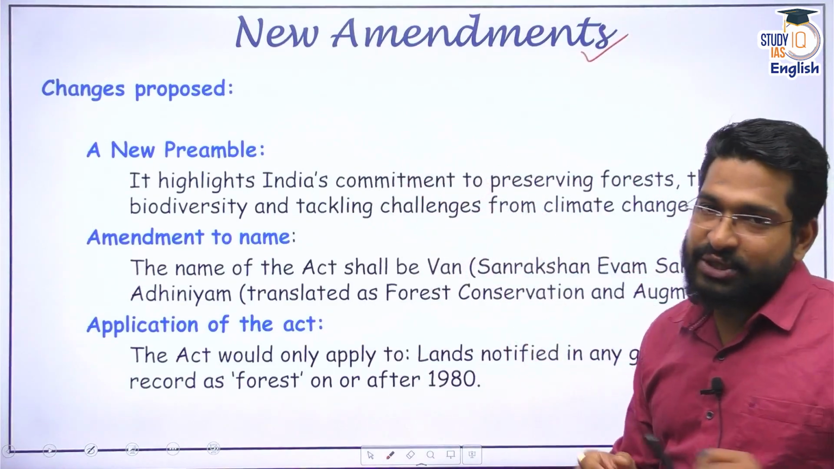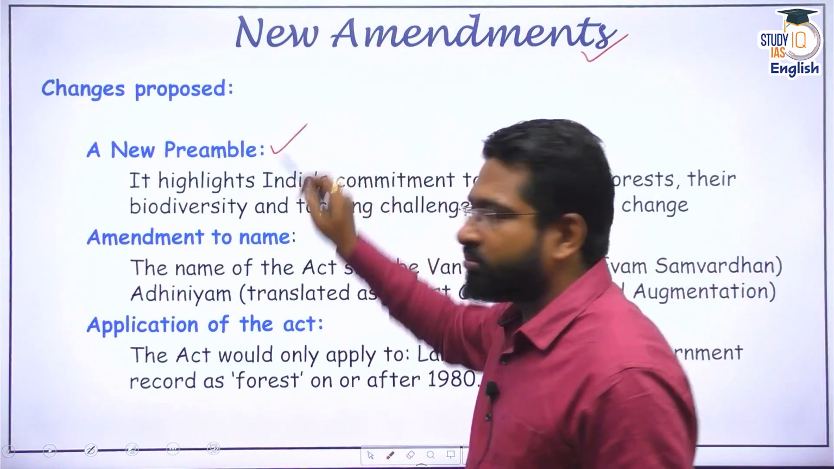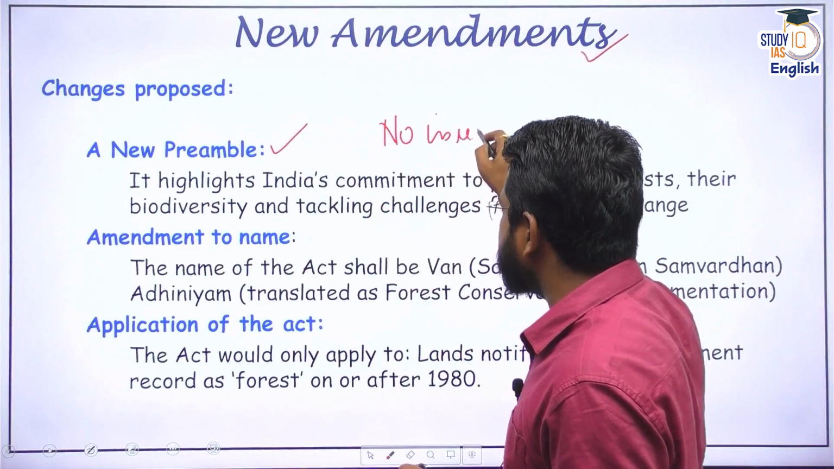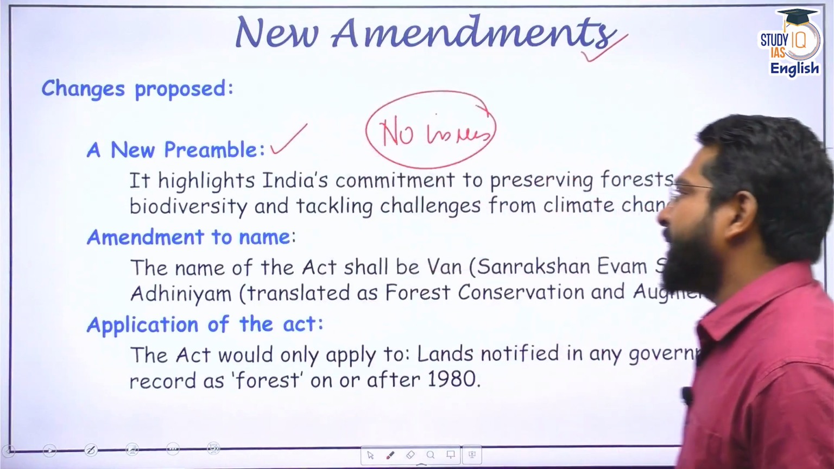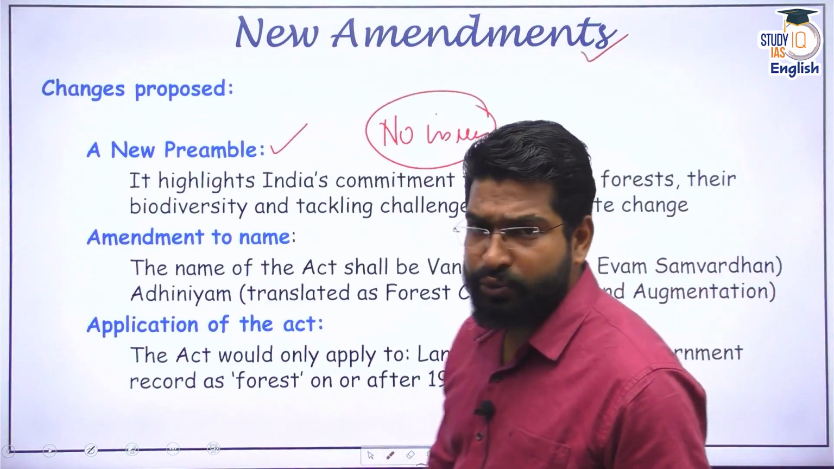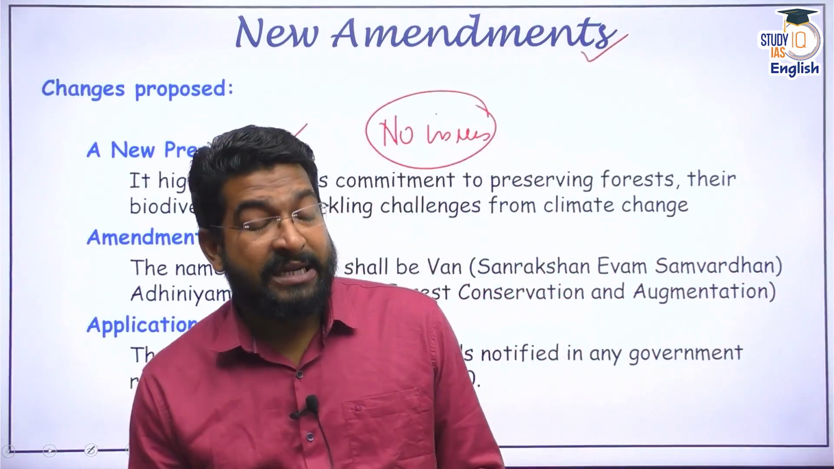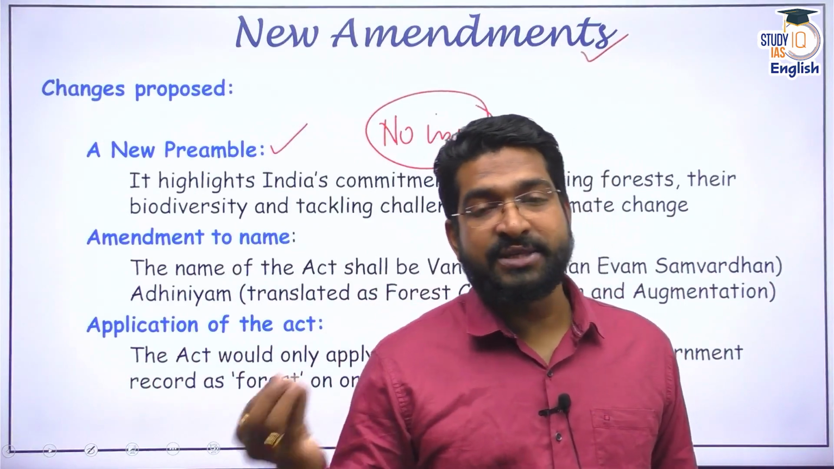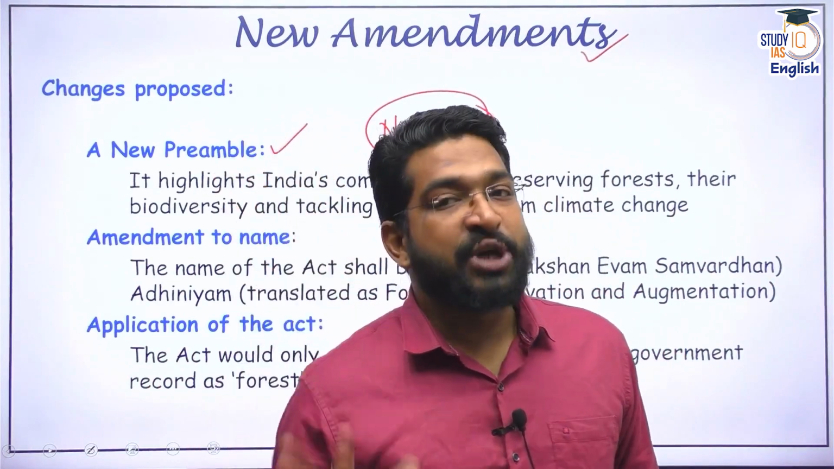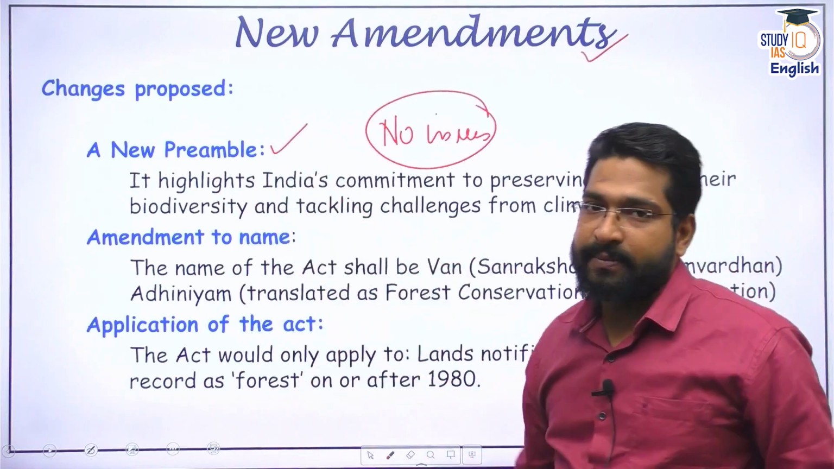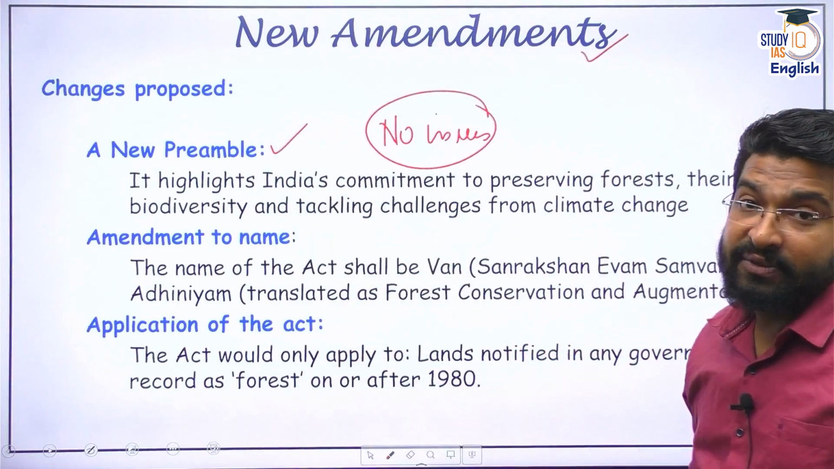The first change is that a new preamble has been brought. I would say there would be no issues on this, or I anticipate no issues. The new preamble highlights India's commitment to preserving forests, biodiversity and tackling climate change. You do know that we have set up very strong NDCs for ourselves. We have promised at COP26 the Panchamrit, and we want to tackle climate change. So this is very fine. But there is a second thing which is added.